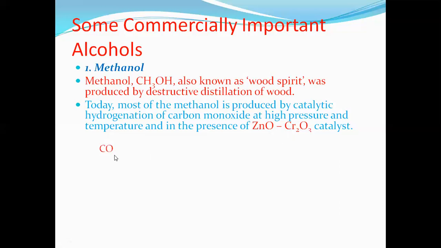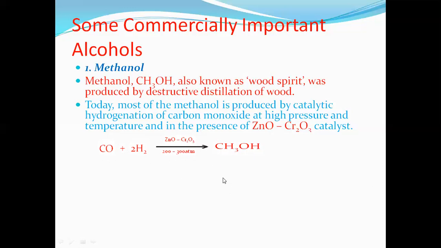The carbon monoxide is hydrogenated, that means addition of hydrogen in the presence of catalyst. Which catalyst? Zinc oxide, chromium oxide catalyst, and at 200 to 300 atmospheric pressure, methanol is formed.